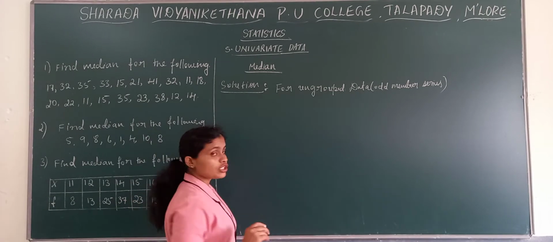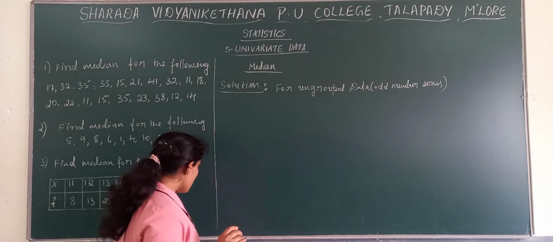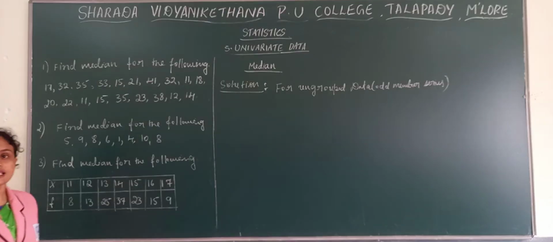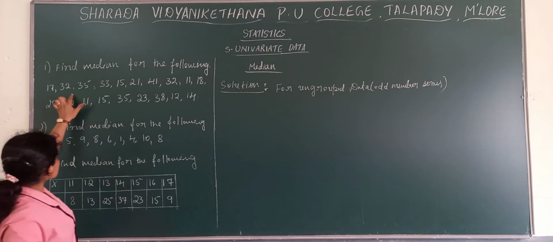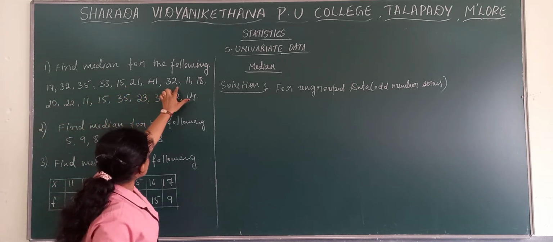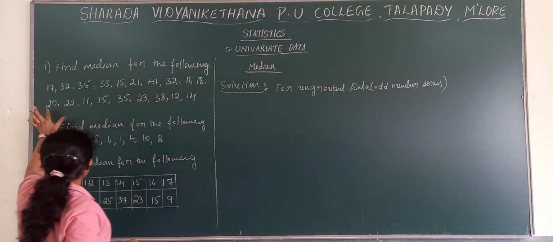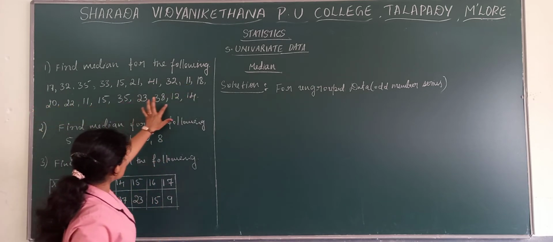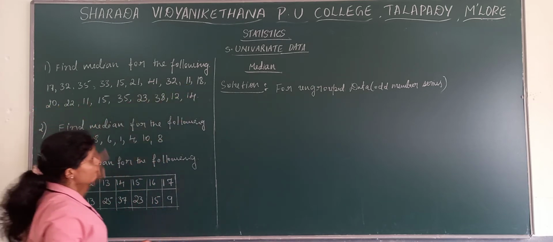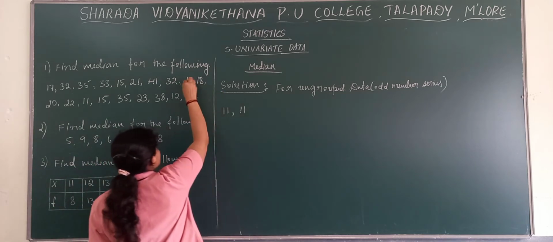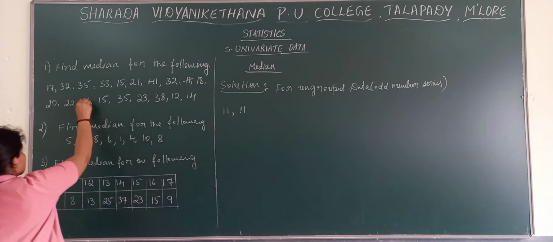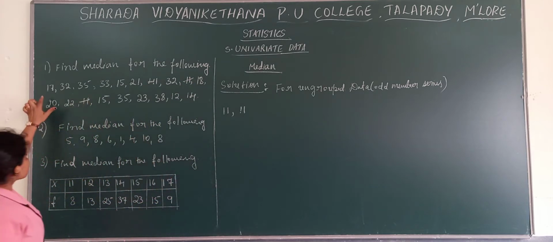Now, firstly, what we need to do in case of median, we need to arrange the given data in ascending order. You observe here which is the least value. First you see the first series, which is the least value. We have 11 here. And observe the second line, which is the least value. We have the least value here, 11. So start with 11 and 11. Two are there. So 11 and 11, strike out. Then see which is the next.